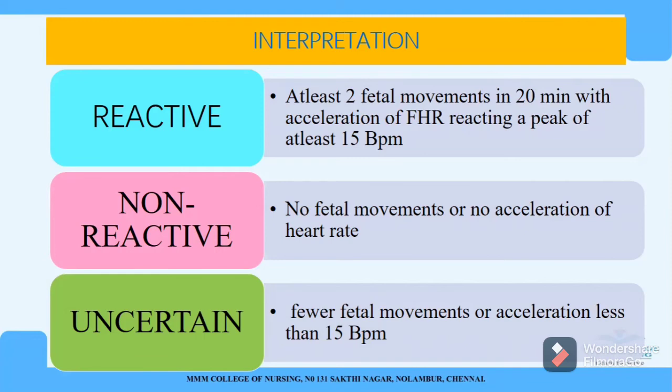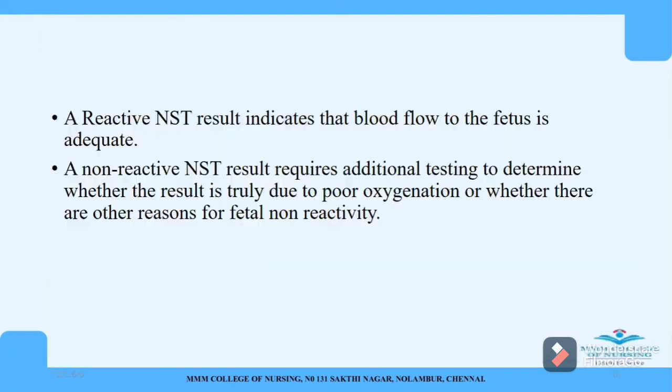In case of uncertain, there will be fewer fetal movements or acceleration of less than 15 beats per minute. Suppose during the 20 minute interval there is only one fetal movement, and in that one movement also the heart rate of the fetus does not increase. It remains in the normal state itself. So that is considered to be an uncertain one. So this is the interpretation regarding NST. The finding should be a reactive one. If it is reactive, it is considered normal. If it is non-reactive, we can suspect a problem with the fetus. And in case of uncertain, we have to repeat the NST.